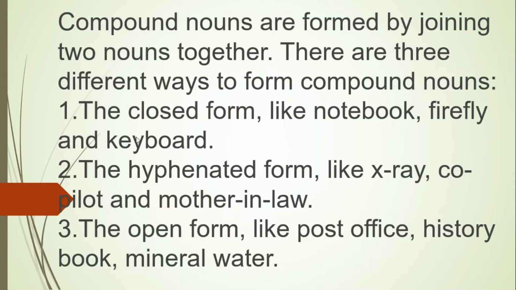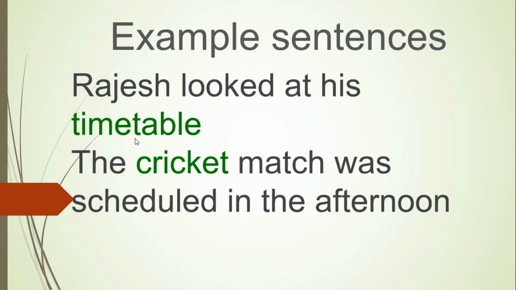Compound nouns. Compound nouns are formed by joining two nouns together. There are three different ways to form compound nouns. The first one, the closed form, like notebook, firefly, and keyboard. The hyphenated form, like X-ray, co-pilot, or mother-in-law. The open form, like post office, history book, mineral water. They are all called compound nouns.